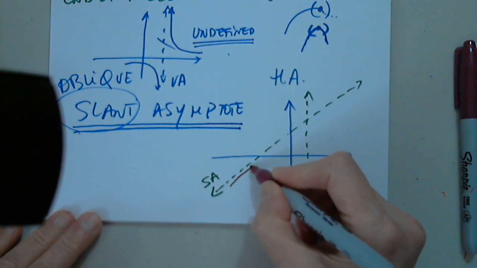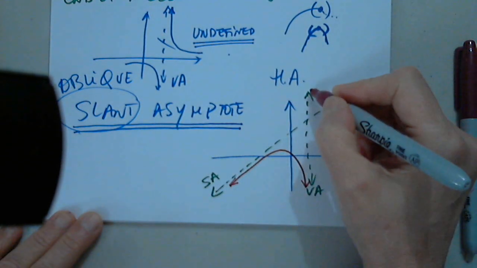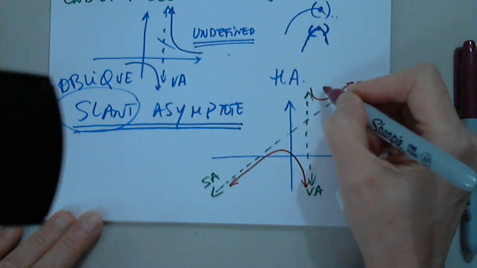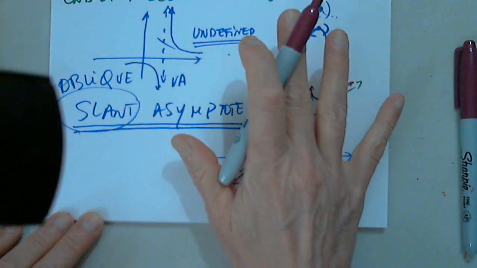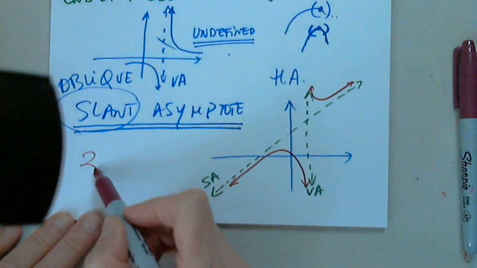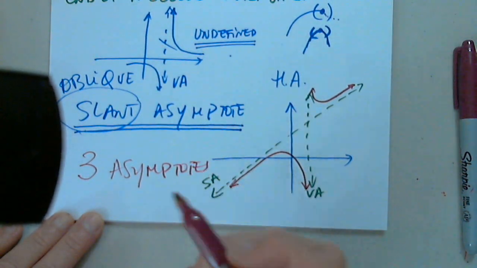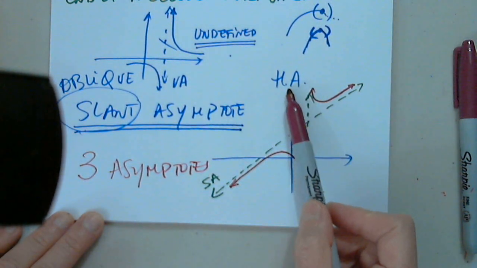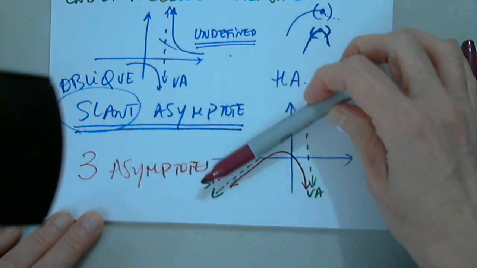So here's one option. Just for you to have an idea what a slant asymptote is. I will not test you on this. But I want you to know that there are three asymptotes. Not just the horizontal and the vertical, but also something called oblique or slant.